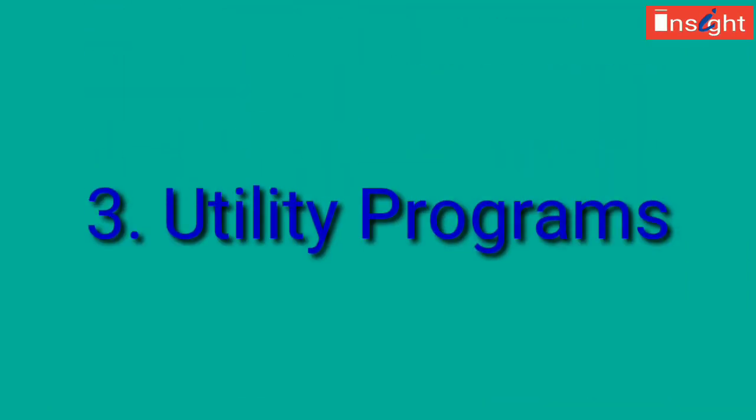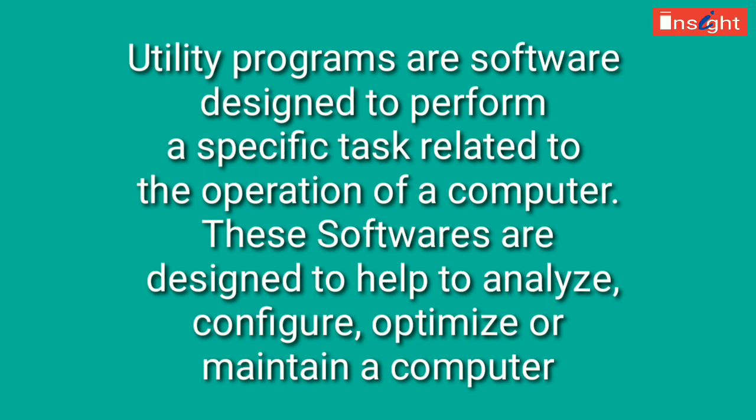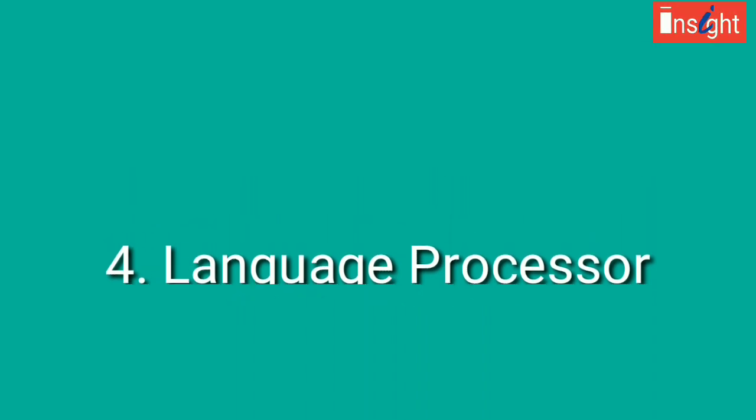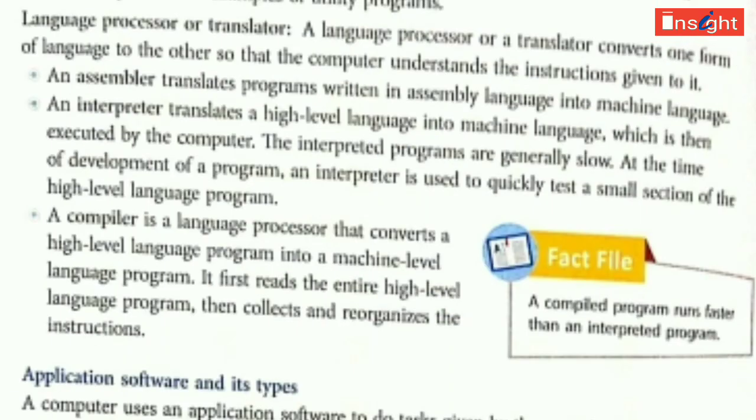Next is utility programs. Utility programs are software designed to perform a specific task related to the operation of a computer. These software are designed to help to analyze, configure, optimize, or maintain a computer. Next is language processor or translator. A language processor or translator converts one form of language to another so that the computer can understand the instructions given to it. Language processors or translators are of three types.